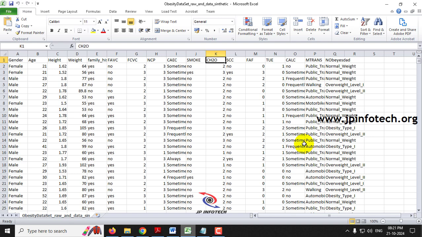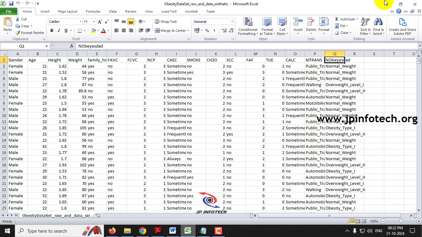CH2O is the daily water intake in liters, SCC means soda consumption, and FAF is physical activity frequency. TUE is time using technology devices, CALC means alcohol consumption, MTRANS is the transport medium, how they travel to a place, and NObeyesdad is the final obesity level.